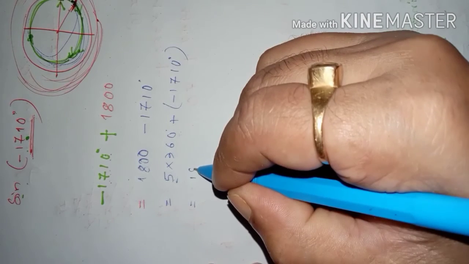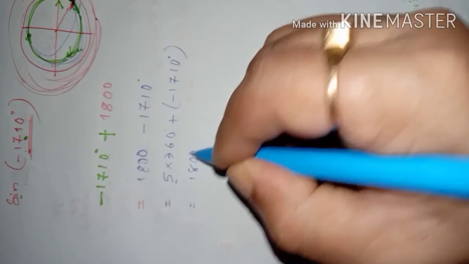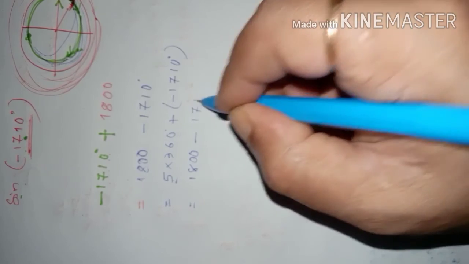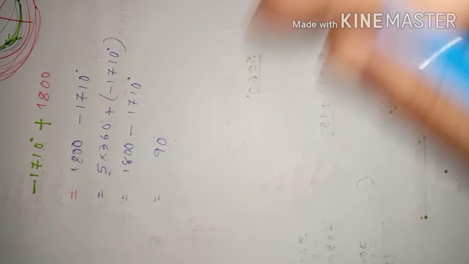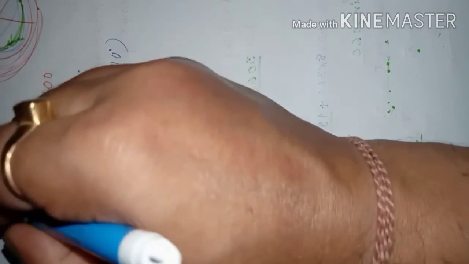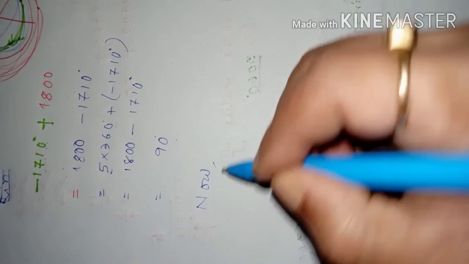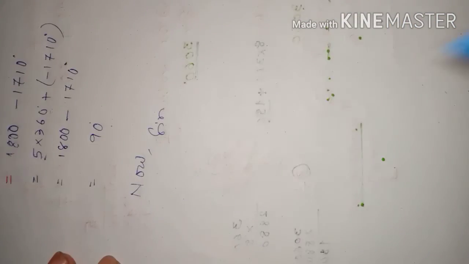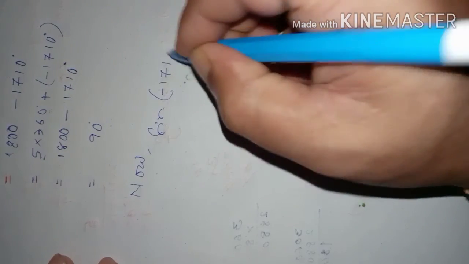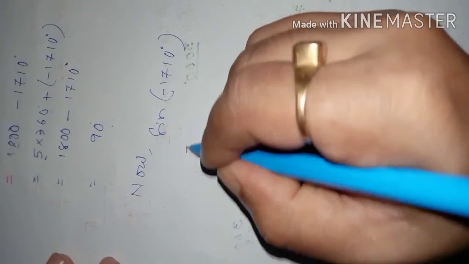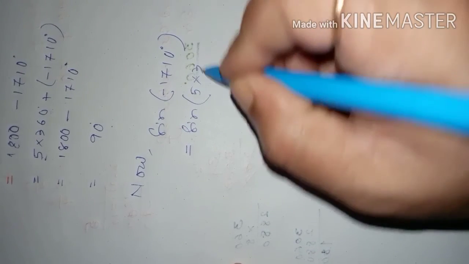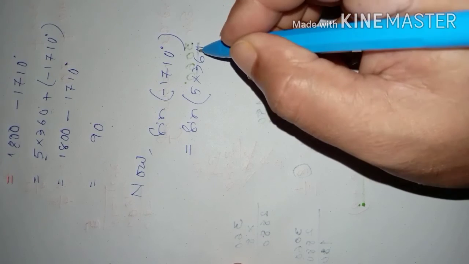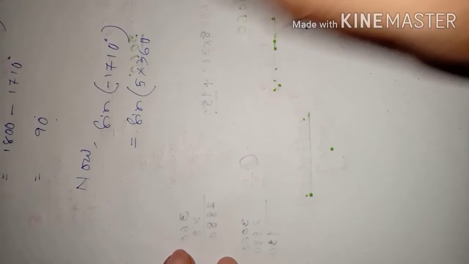So this is 1800. 1800 minus this 1710 gives us what? 90. Now we can say sine of minus 1710 degree can also be written as sine of 5 times 360, that is 5 complete rotations in anti-clockwise direction.